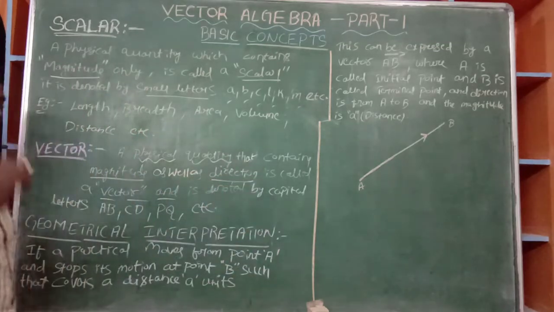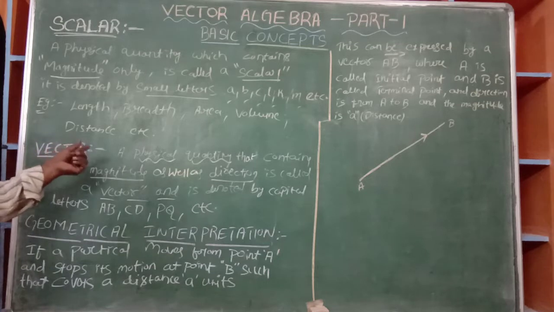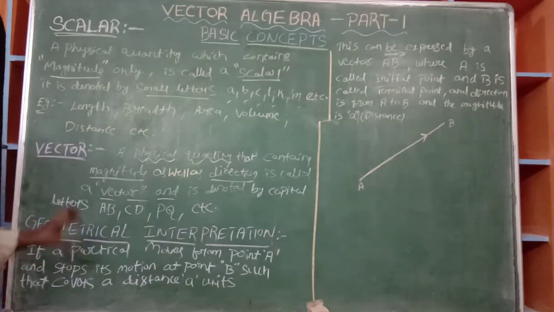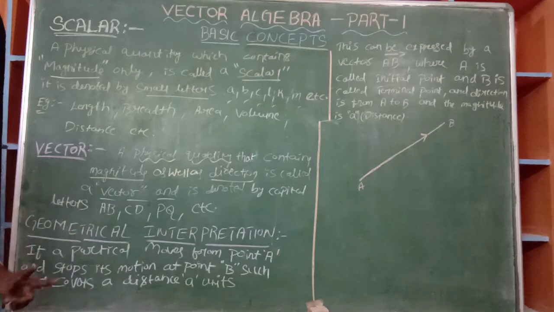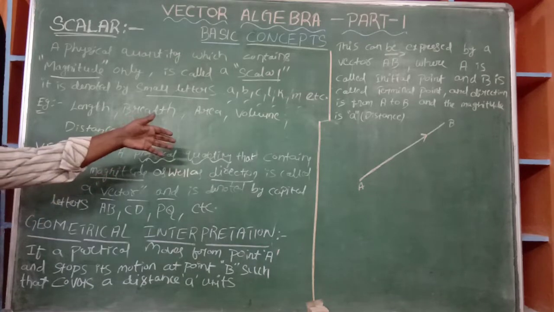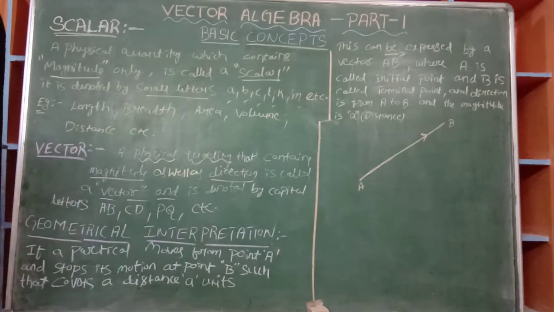It is very important. A physical quantity contains magnitude as well as direction. In the vector, there are two concepts: one is magnitude, another one is direction. It is called a vector and is generally denoted by capital letters.